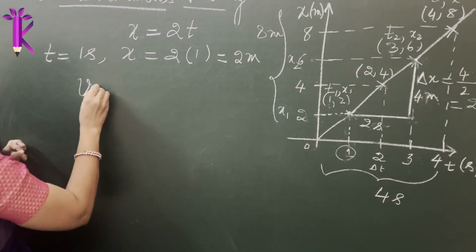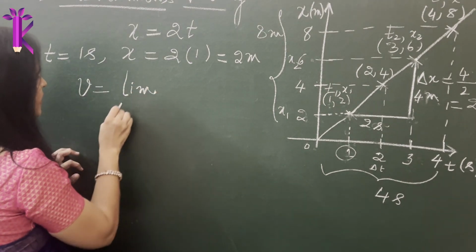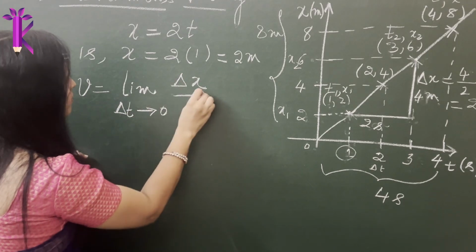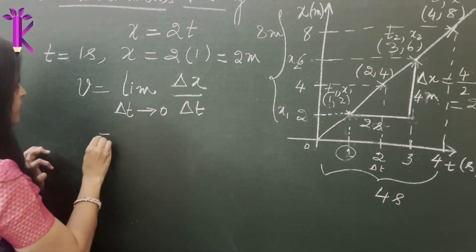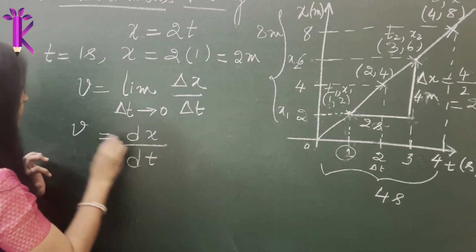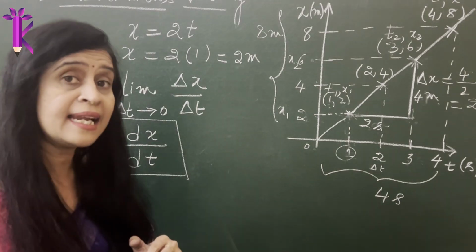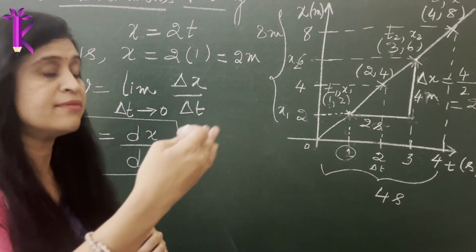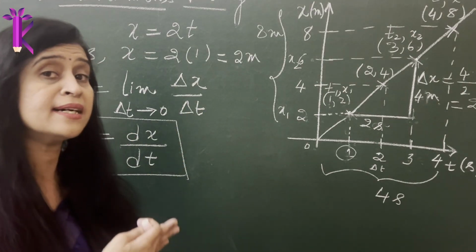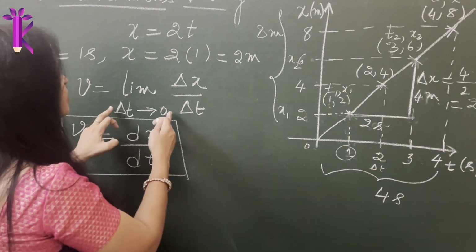So V instantaneous mathematically can be written as the limit as delta t tends to 0 of delta x divided by delta t, which is written as V is equal to dx divided by dt. This is how you mathematically represent or calculate the instantaneous velocity of a given object. Now you need to understand this. I assume you have not been introduced to something called calculus in mathematics.